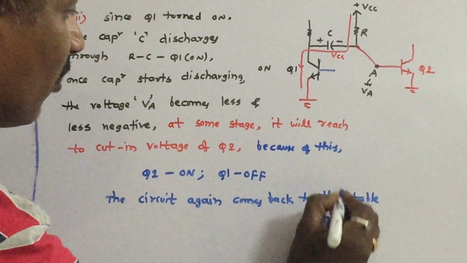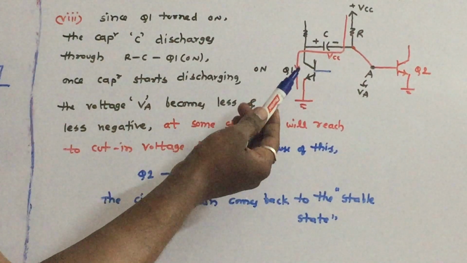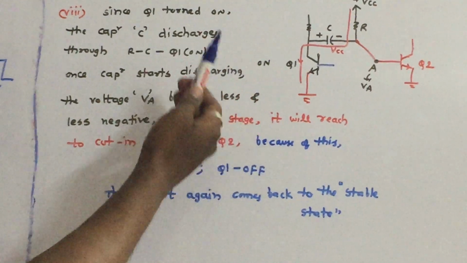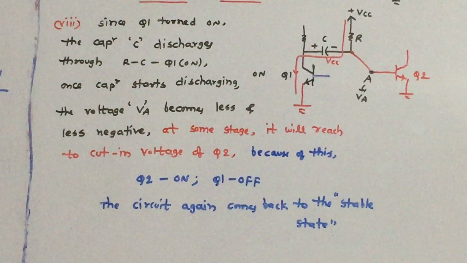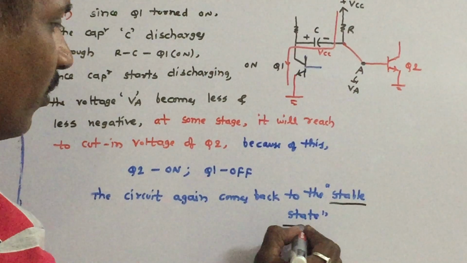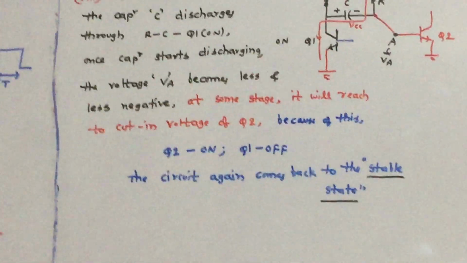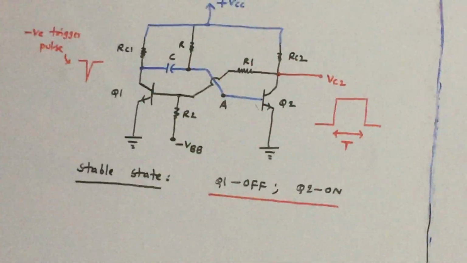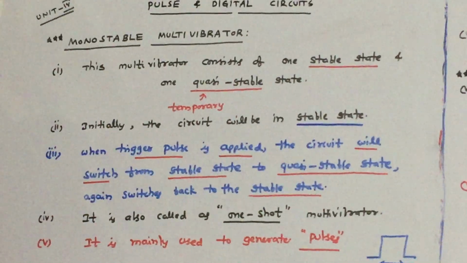So this is the first point. When the trigger pulse is applied, the circuit will switch to the quasi-stable state. It will remain in the quasi-stable state for some time, and again the circuit will switch back to the stable state. So this is about the working of the monostable multivibrator, which is a very important article in the examination. Thank you.